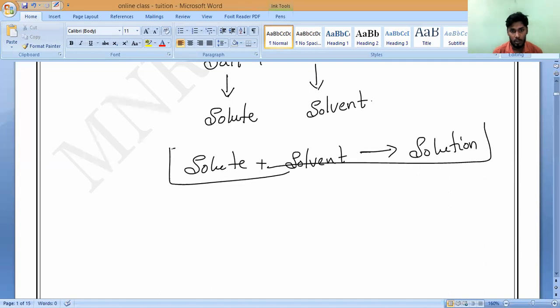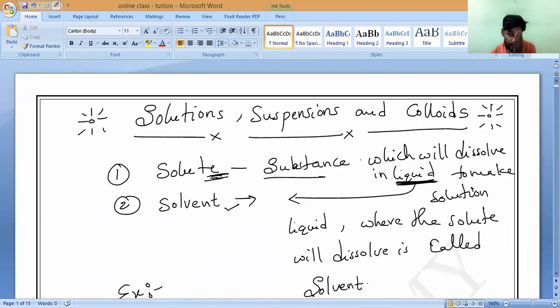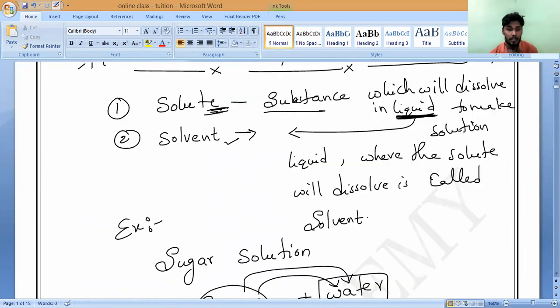Please write first solute. Solute definition you write. What is solute?